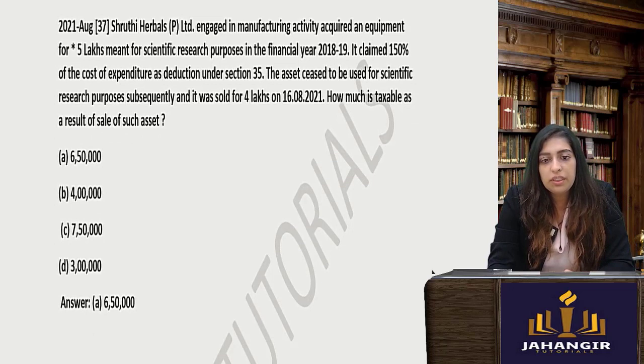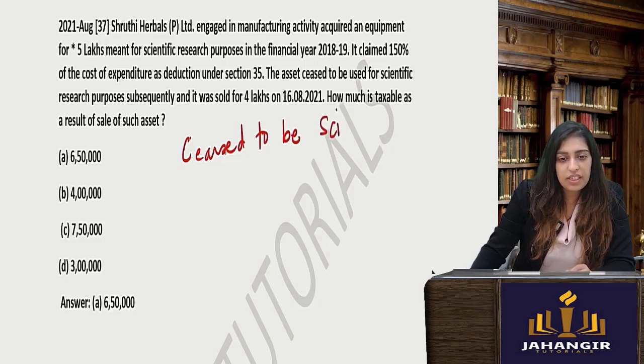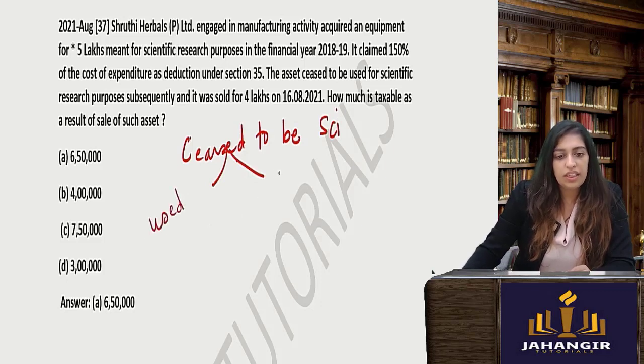Next one. Shruti Herbs, engaged in manufacturing activity, acquired an equipment for 5 lakh meant for scientific research. It claims 150% expenditure. The asset ceased to be for scientific purpose. Now whenever it is scientific purpose, I'll just tell you what you have to do. If it ceased to be for scientific purpose, then it matters whether it was earlier used or not used.